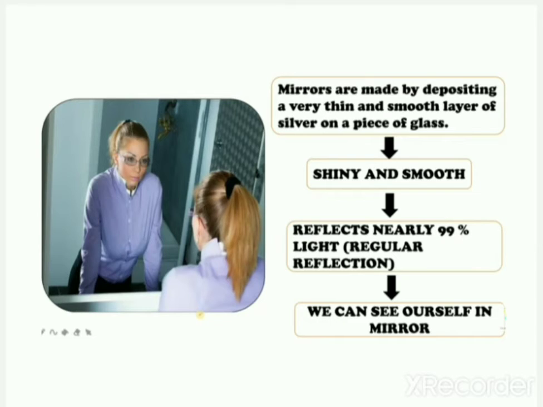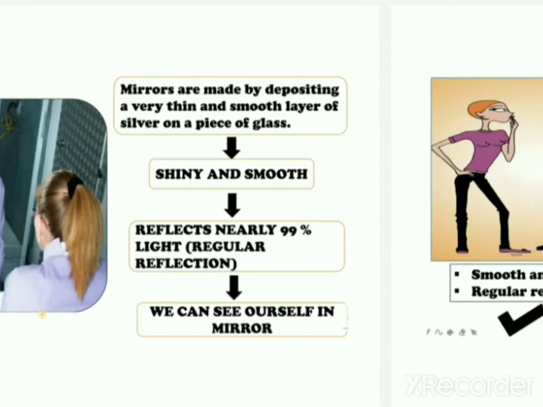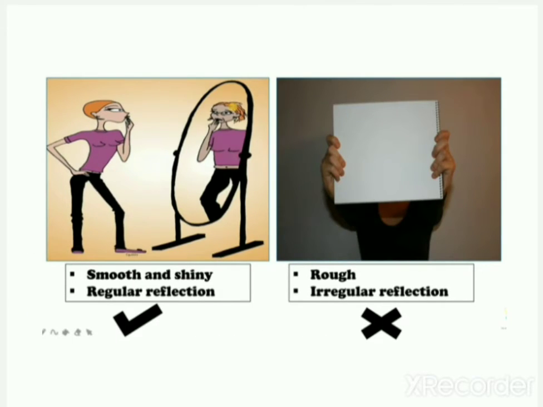Whereas a white sheet of paper is made up of a rough surface. So the surface of paper is rough, so we cannot see ourselves in a white sheet of paper. Because the mirror is smooth and shiny and has regular reflection, and the paper is rough and has irregular reflection, we are not able to see our face.